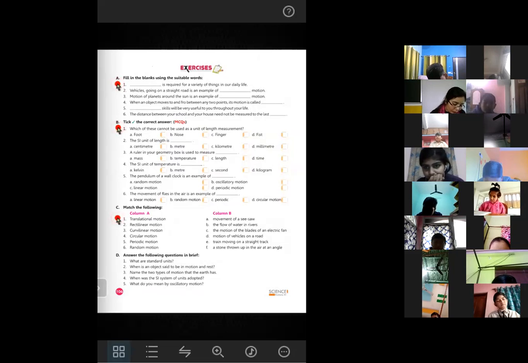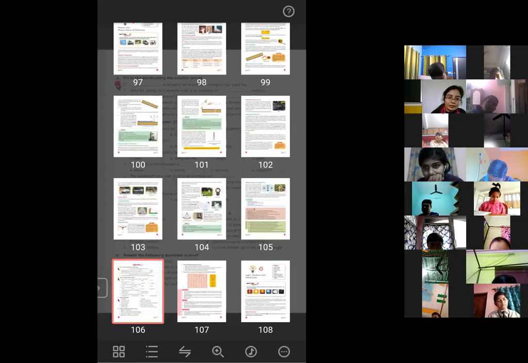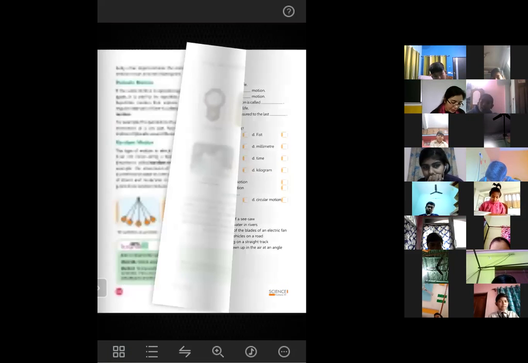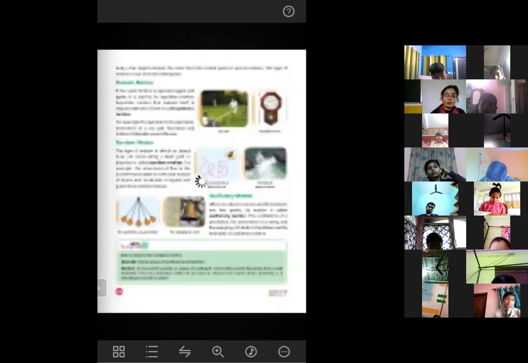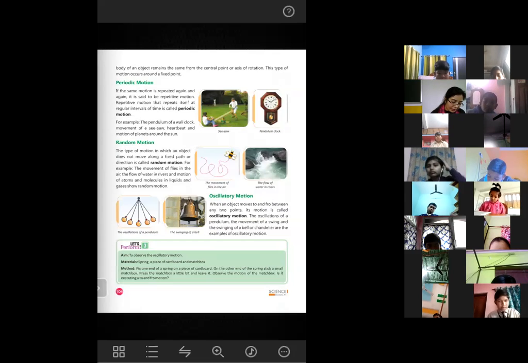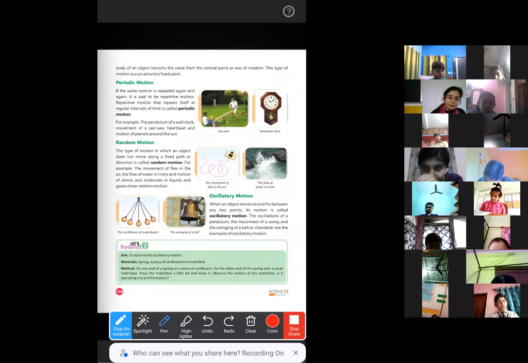Very good. So students who want to mark this answer from your book, you can just simply go to page number 104. Here you can see the definition of oscillatory motion is given: when an object moves to and fro, that means to the front side and to the backward direction again, between any two points, its motion is called oscillatory motion.